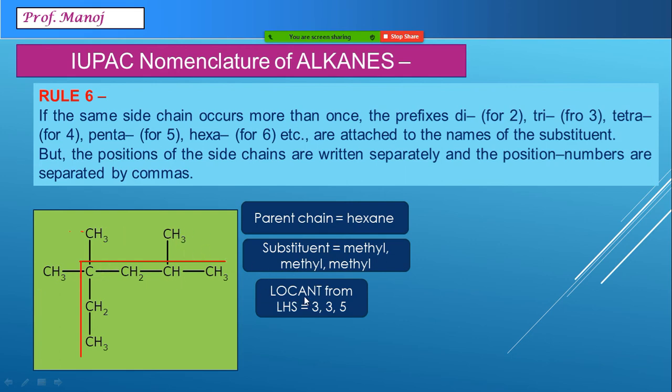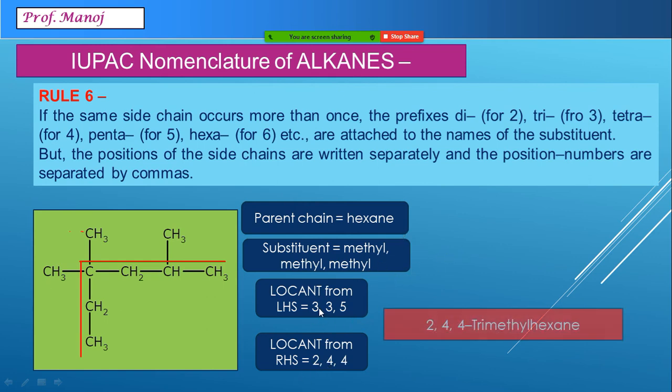So from the left-hand side, the numbers are 3, 3 and 5. What about the right-hand side? Right to left, this is second, fourth and fourth. So obviously 2 is smaller than 3. So we consider the final name as 2,4,4-trimethyl hexane. This becomes our nomenclature for this compound.